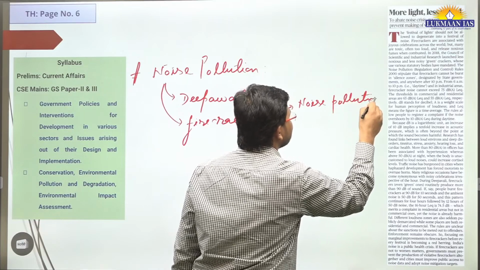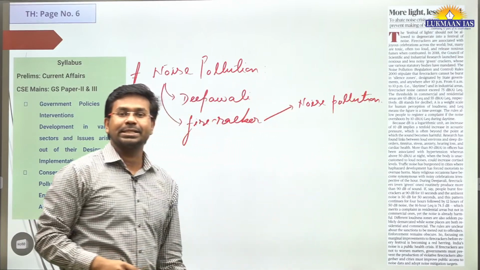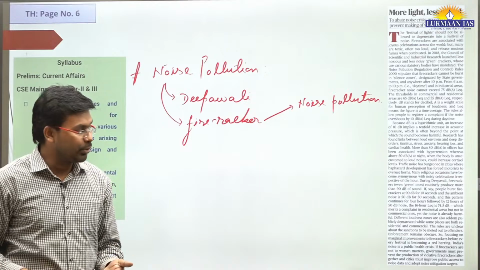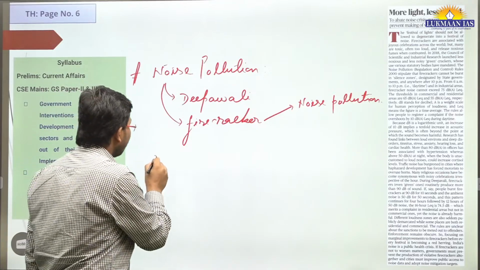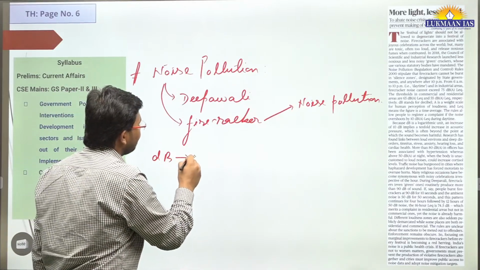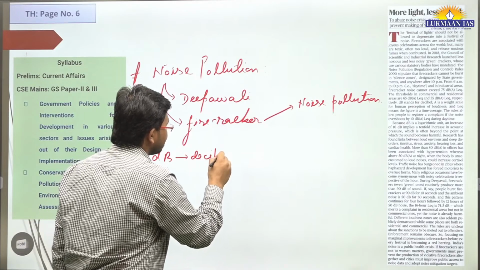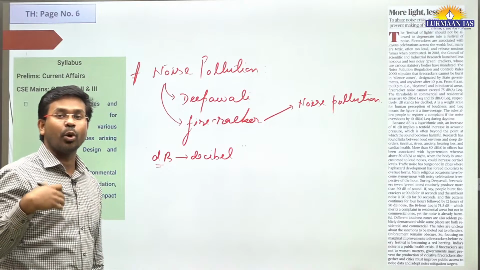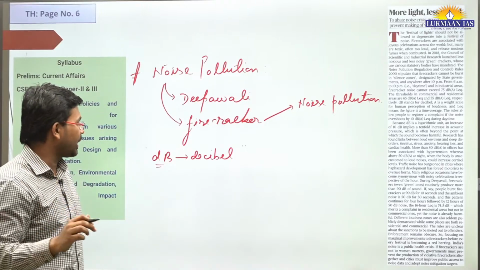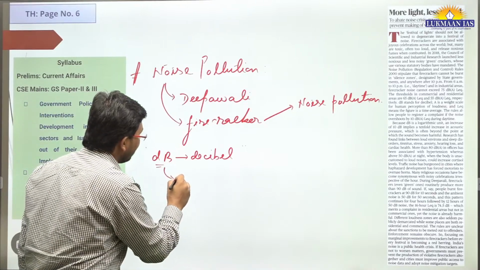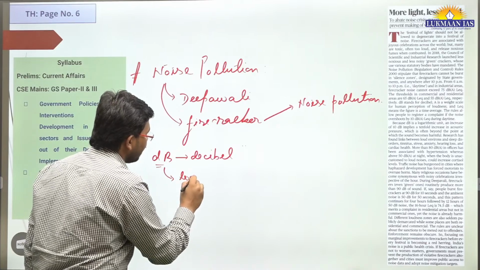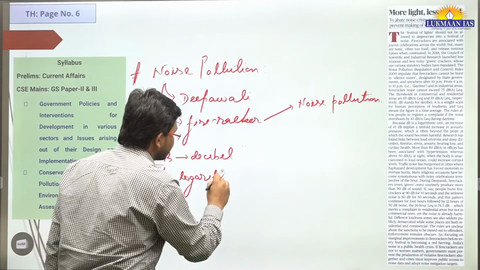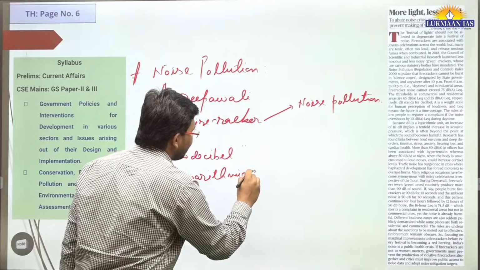So through this article, the author has discussed various levels of noise pollution. They have talked about a measure known as dB. dB stands for decibel. It means the intensity of the sound. dB is in a logarithmic scale. What do we mean by this?